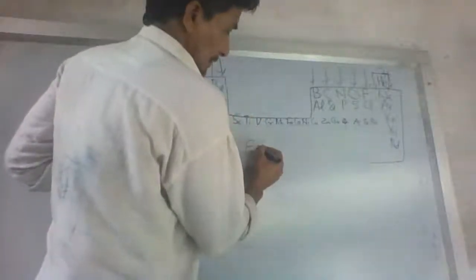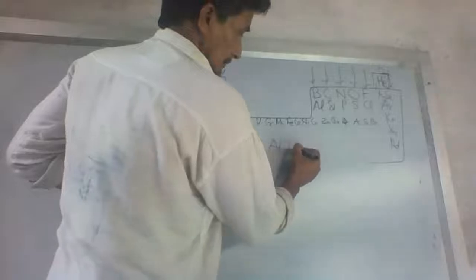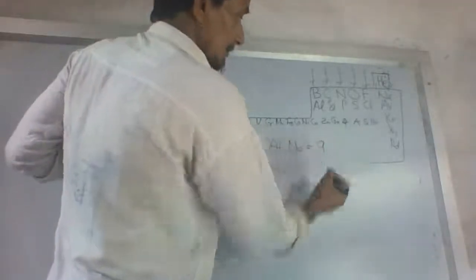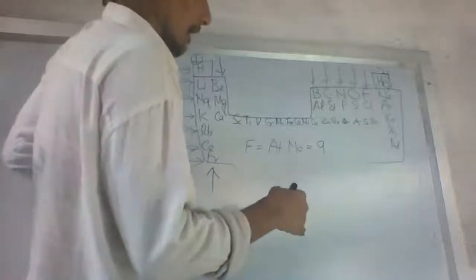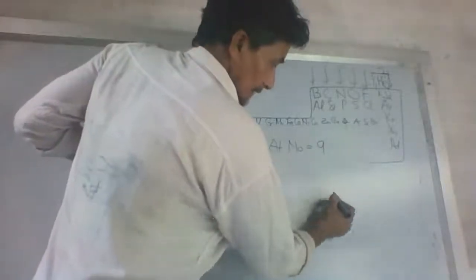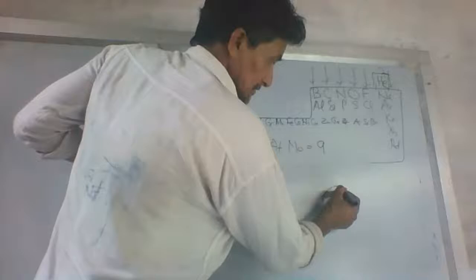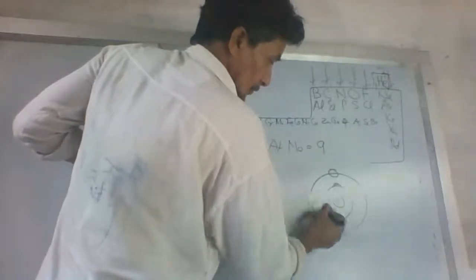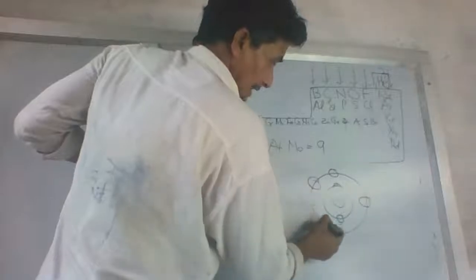Fluorine's atomic number is equal to how much? 9. In the structure of fluorine, this is the nucleus. First shell means 2 electrons. In the second shell, 7: 1, 2, 3, 4, 5, 6, 7 electrons.